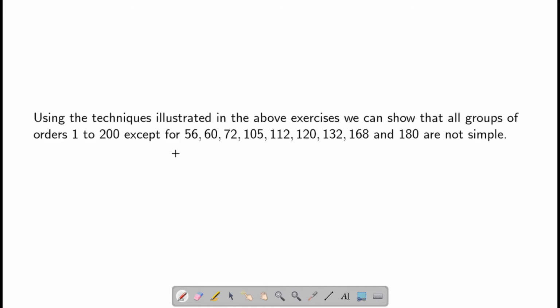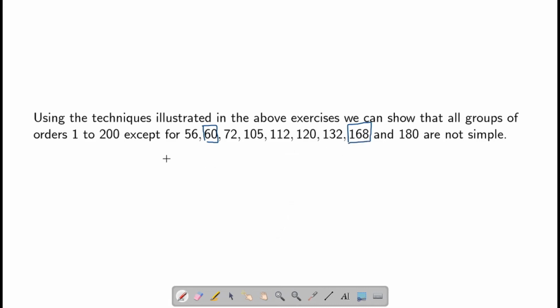The only orders for which these techniques will not work are 56, 60, 72, 105, 112, 120, 132, 168 and 180. Among these, there is a group of order 60 which is simple, and there is a group of order 168 which is simple.